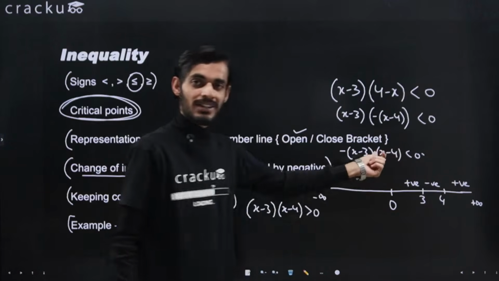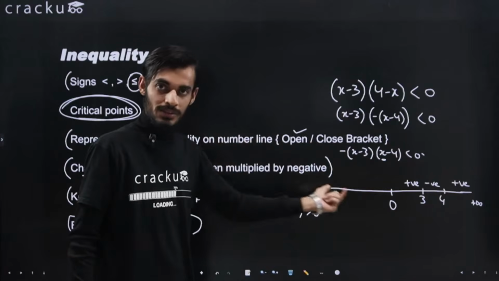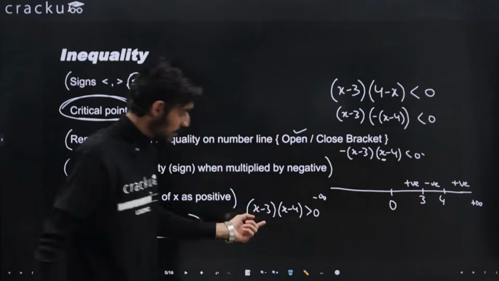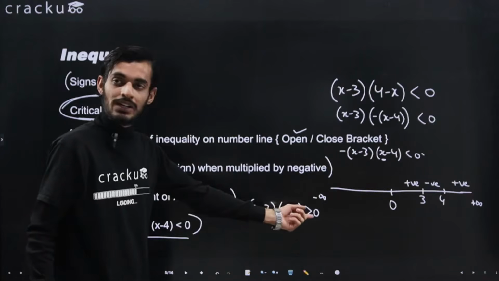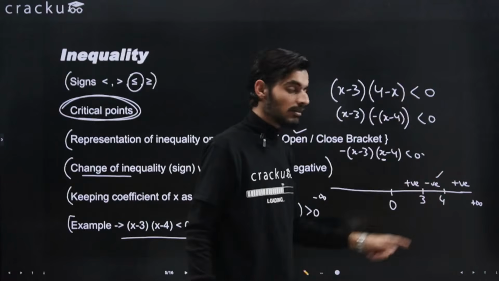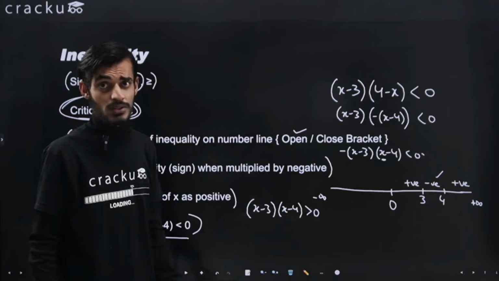So I can just take the minus as common, and I will multiply it with my minus 1. So the sign of inequality will change. Okay, you can see now the sign of inequality will change, and from here you can just put this on the number line. That is what you will be asked to calculate.